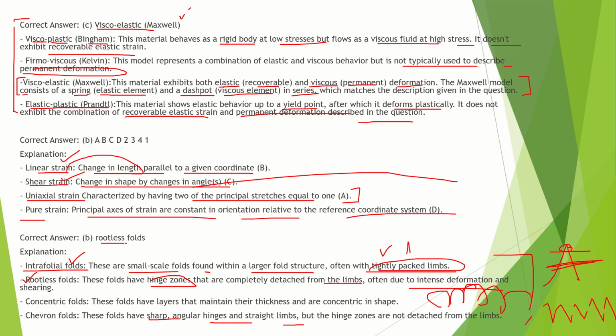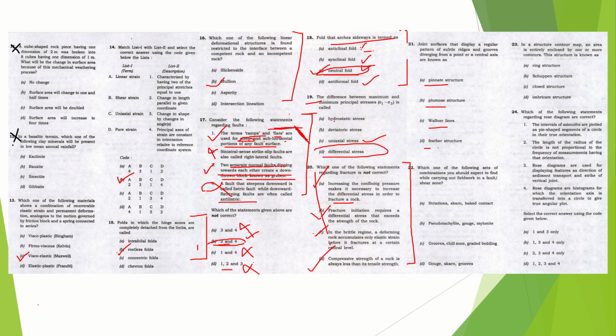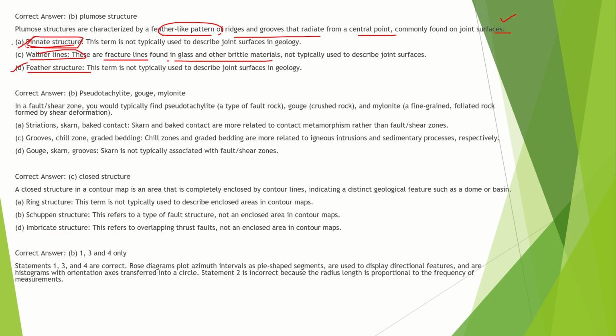Now coming to another question: which one of the following sets of combinations should you expect to find while carrying out fieldwork in a shear zone? So when we are working in a shear zone, which sets are we going to get? Striation, skarn, baked contact, pseudotachylite, gouge and mylonite. Grooves, chill zones, and graded bedding. Gouge, skarn, and grooves. So pseudotachylite, gouge, and mylonite: we are going to get these only.